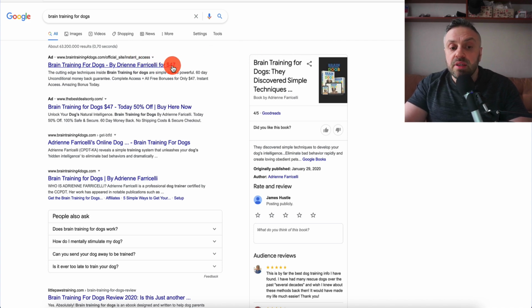But the reason they're giving the price is that we do not want people to click on it, then see it's $47, then click away. We're paying for these clicks. So if I click on it, the advertiser, this affiliate, is going to be charged whatever their bidding is for this product. And that is why we want to show them as much information as possible, because in this case we are looking just for that buying traffic.